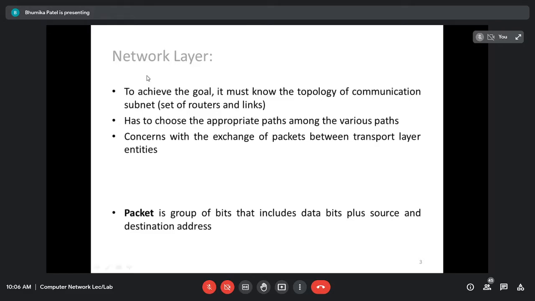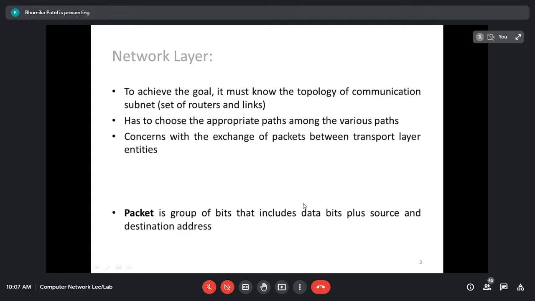For example, IP address of the source and destination. There is some other information that is also needed, but these are the basic things. IP address of the source and destination is needed because we want to provide the service, or you can say host to host delivery, right? So what is a packet? Packet is a group of bits that includes the data bits plus the source and destination address. Everything finally will be zeros and ones, right? Machine understands only zeros and ones. So packet is nothing but a group of bits.